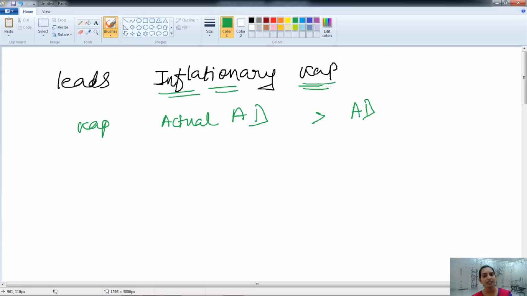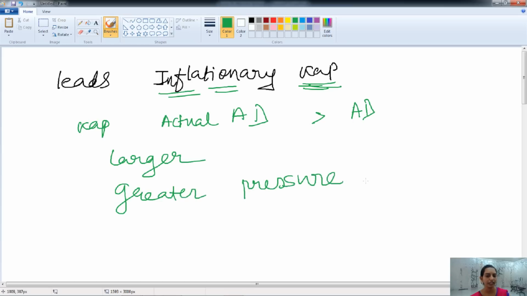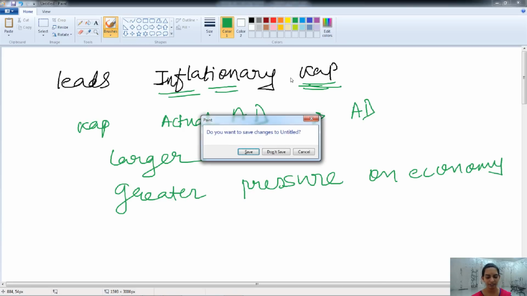If the inflationary gap is larger, there is greater pressure on the economy because the prices of goods and services are very high.